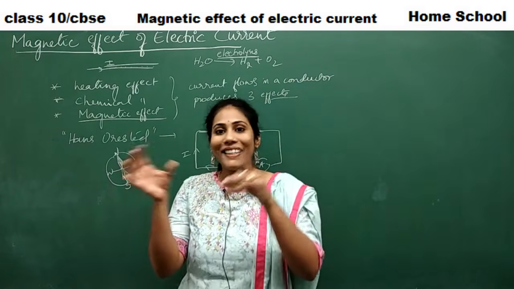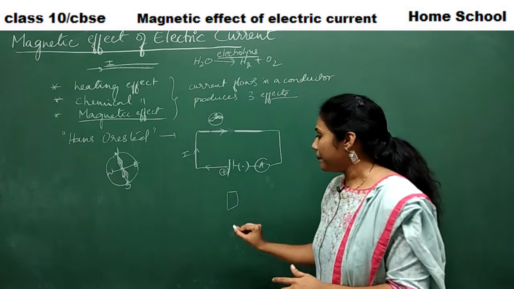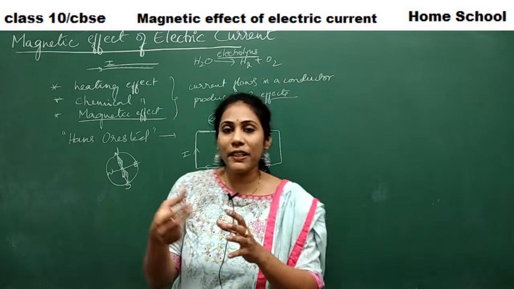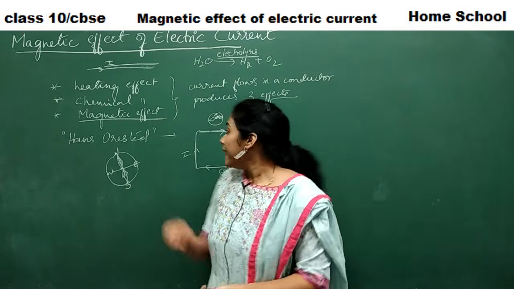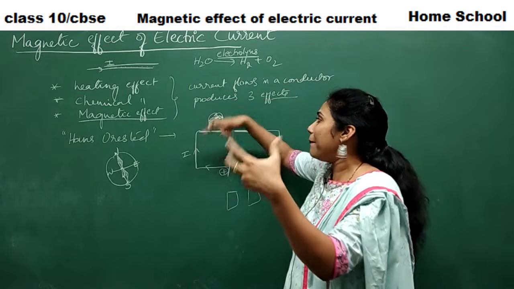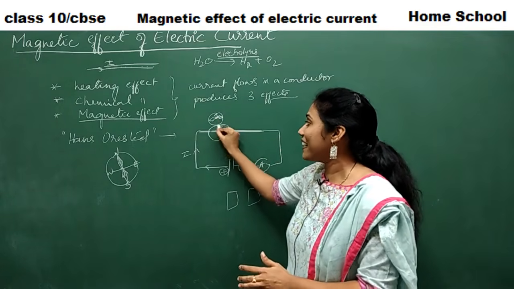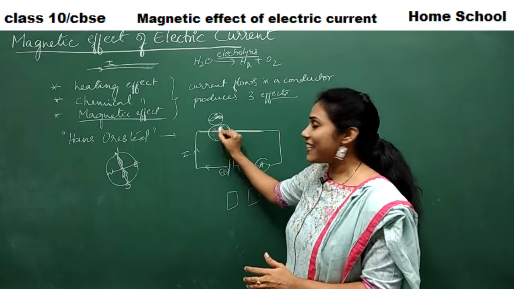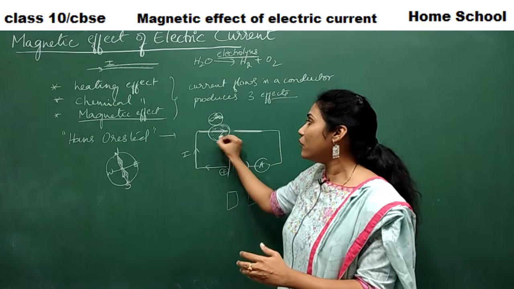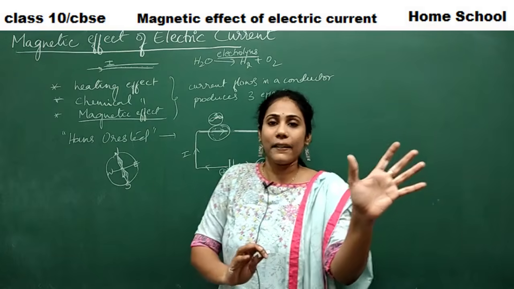One magnet can attract or repel another magnet, right? Imagine you have one magnet, another magnet. Attraction and repulsion takes place between one magnet and another magnet. If this magnetic needle was shaking, that means there is some attraction and repulsion happening between this magnetic field and this area, right? So something is created in this area. The area where current was flowing, something is created around this area that is making the needle deflect here and there.